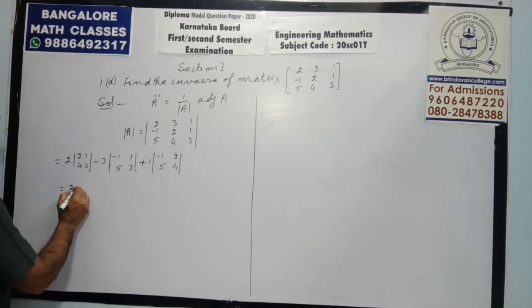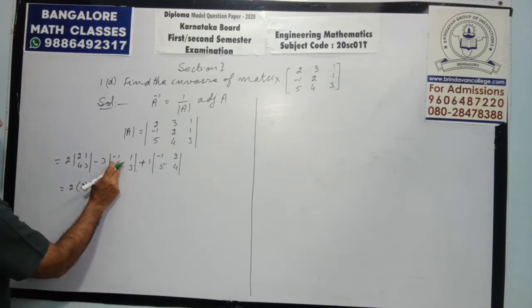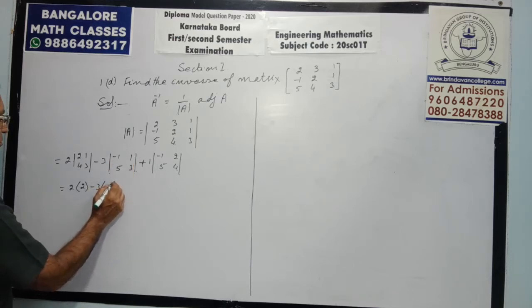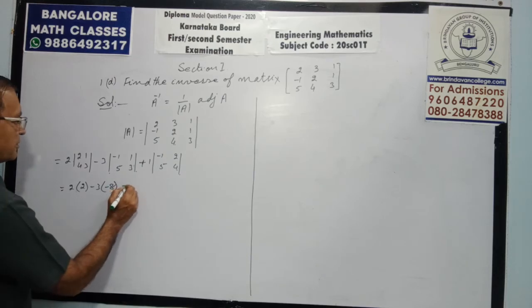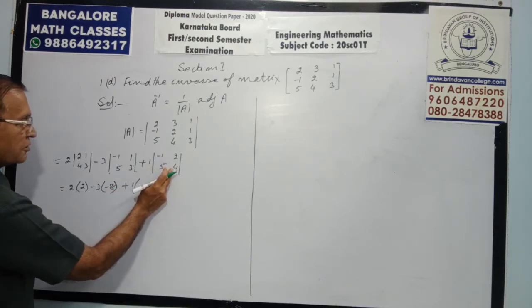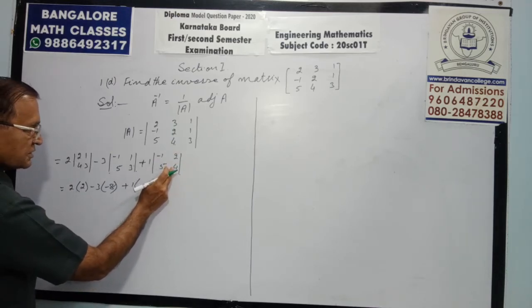It will come out to be 2 into 6 minus 4, 2. Minus 3, minus 3 in this way, same sign. Minus 3, minus 5, minus 8. Plus minus 4, minus 10, minus 4, same sign.